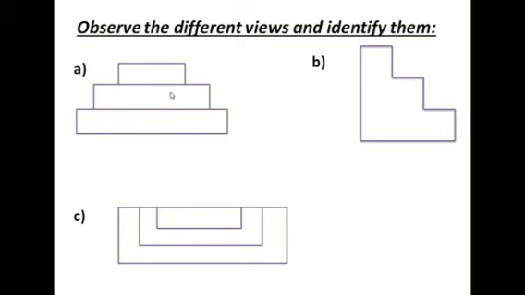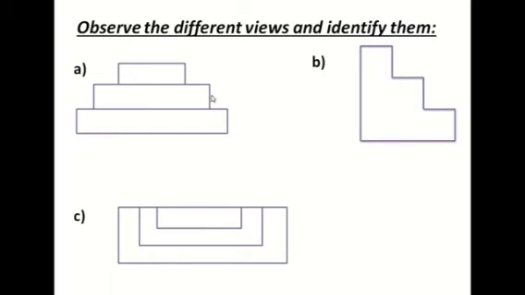Now go for the side view. Side view means you have to look from the right or the left side of the object. So here 3 steps, 1, 2, 3. Here also 1, 2, 3. So in figure V, it is given the side view.